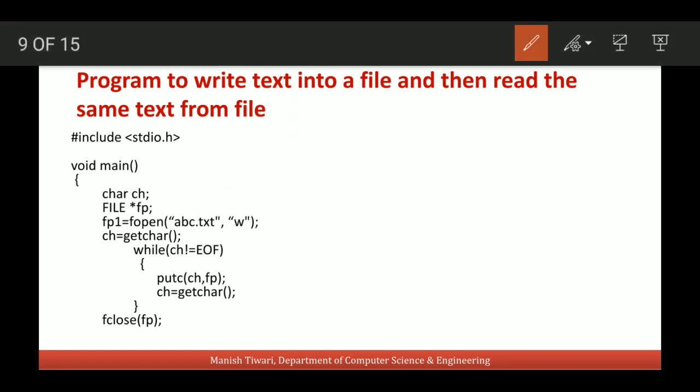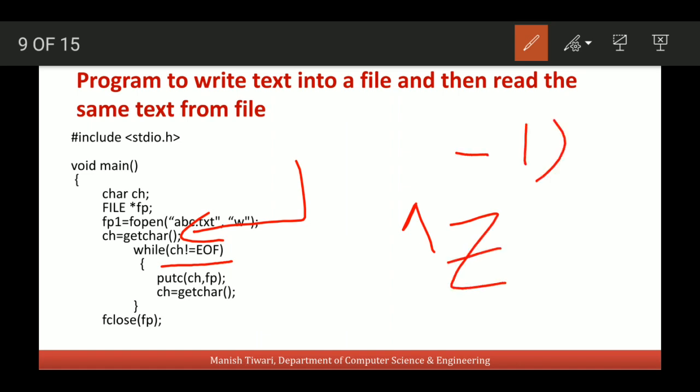And then through this getchar function, a user can enter a character, and that character will be stored in the variable ch. Then the value of this ch will be compared with EOF. This EOF is a special character which indicates the end of file. It can be entered with Ctrl Z, and the ASCII value of this EOF character is -1.